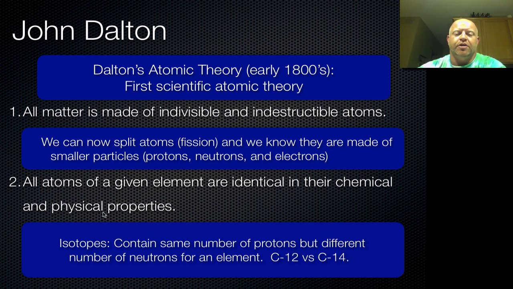His statement doesn't really talk about isotopes at all. So you could easily fix this and say that all atoms of a particular isotope of an element are identical. So all atoms of an isotope of an element are identical, because carbon-12 is identical to other carbon-12 as far as we know, but carbon-14 and carbon-12 are not identical chemically because they have different numbers of neutrons in them. So the first 2 parts are not 100% accurate in terms of what we believe now, but still are very good baseline information for his theory.